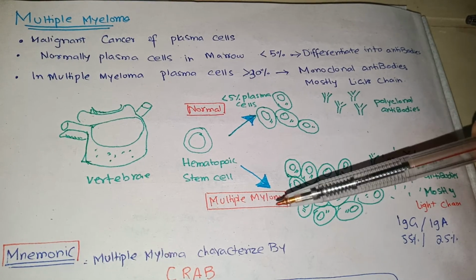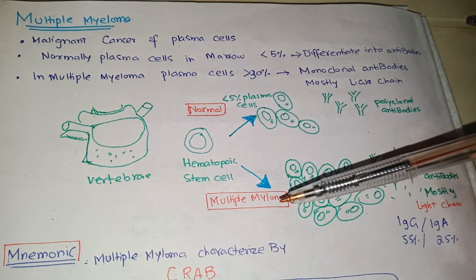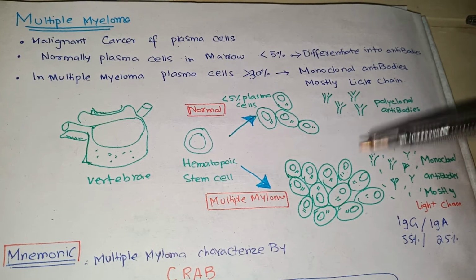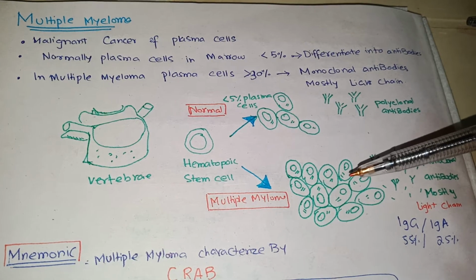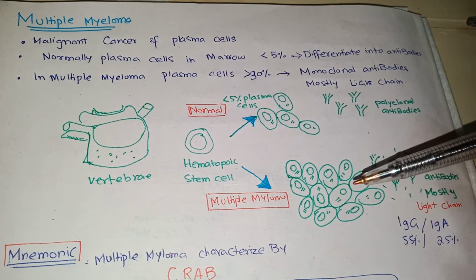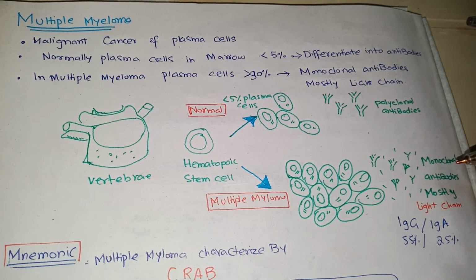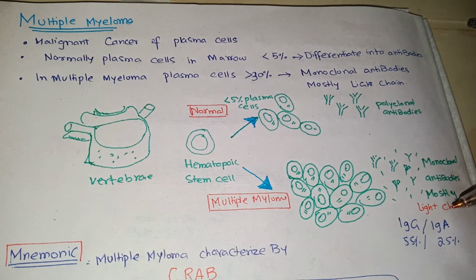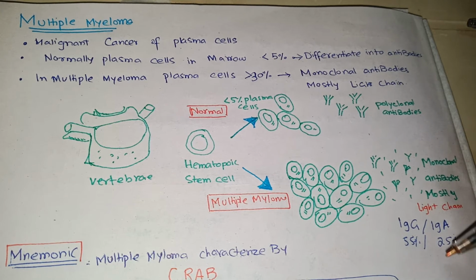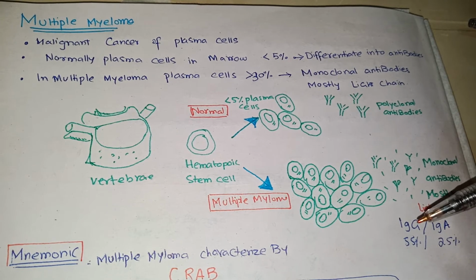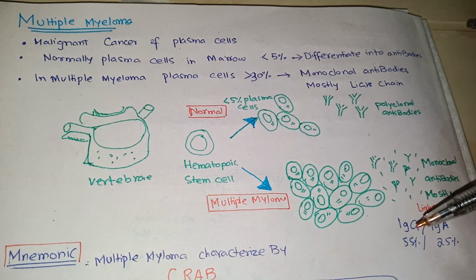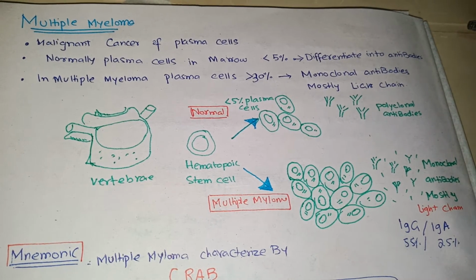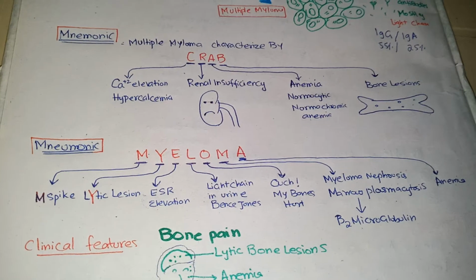antibodies. And in multiple myeloma, the lymphoid series forms B lymphocytes, and B lymphocytes differentiate into neoplastic plasma cells, and these plasma cells form abnormal monoclonal antibodies, mostly consisting of light chain, and these monoclonal antibodies are IgG in 55% of cases and IgA in 25% of cases.